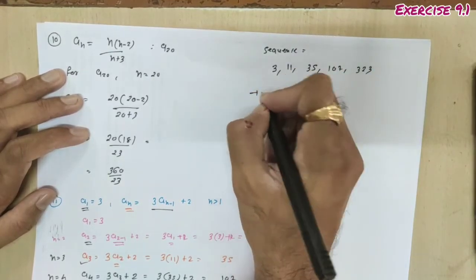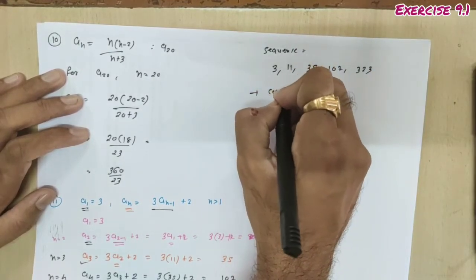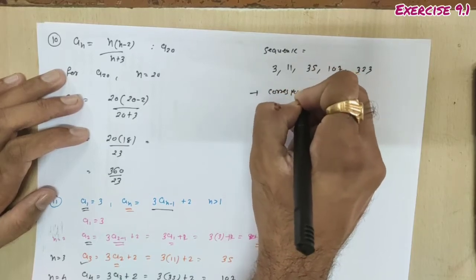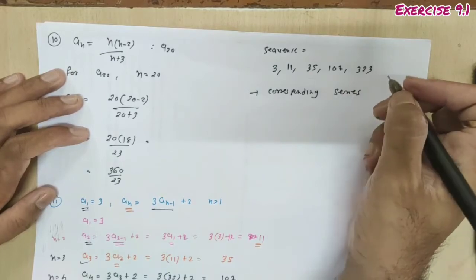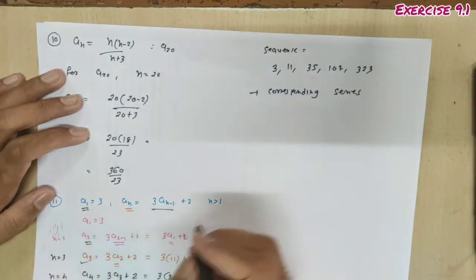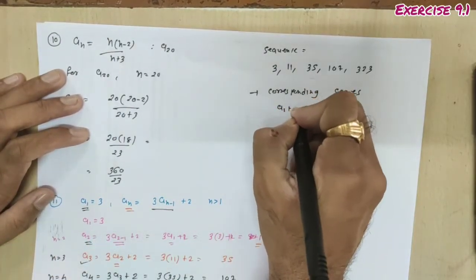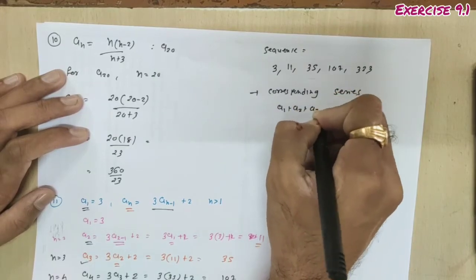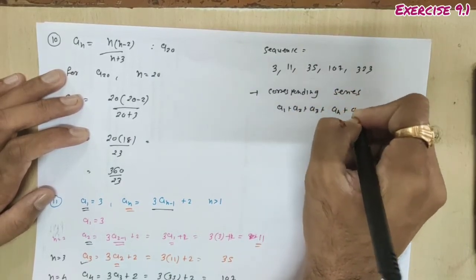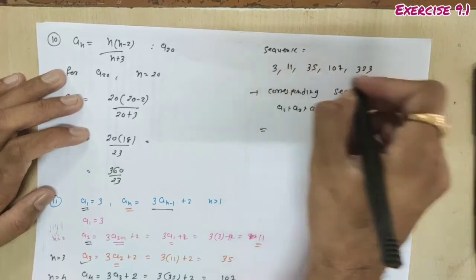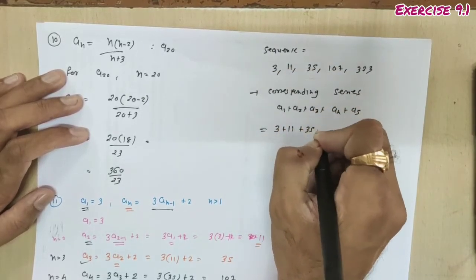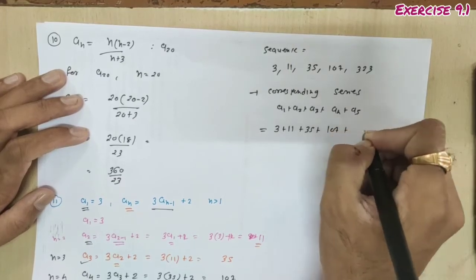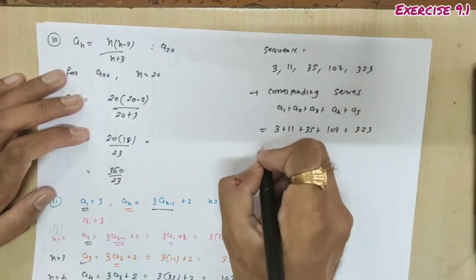So the question is to find the corresponding series. The corresponding series of the sequence a_1, a_2, a_3, a_4, a_5 is a_1 plus a_2 plus a_3 plus a_4 plus a_5. So here the sum of all the terms is 3 plus 11 plus 35 plus 107 plus 323.